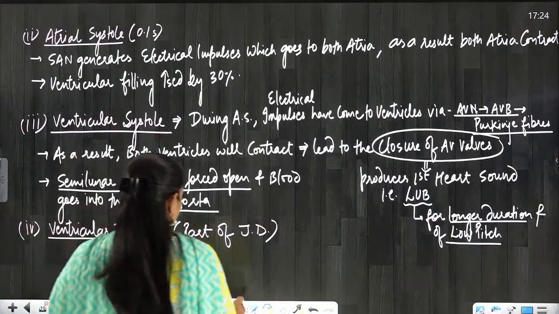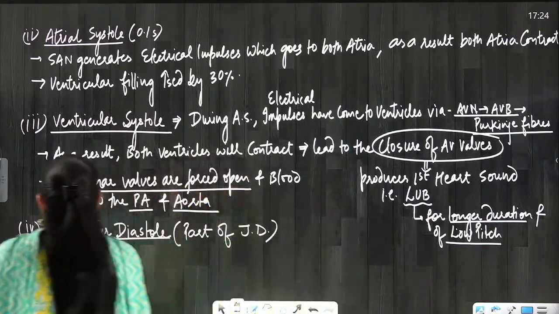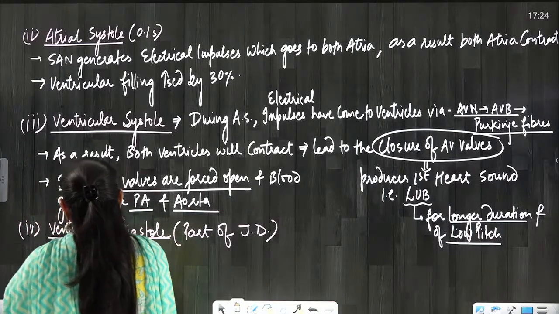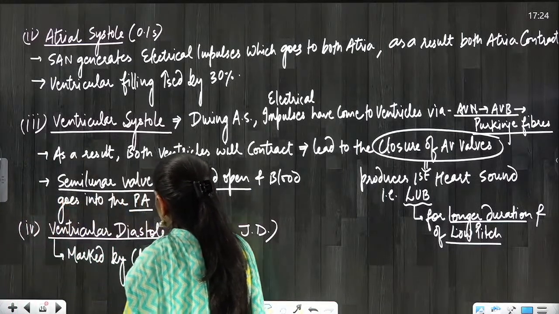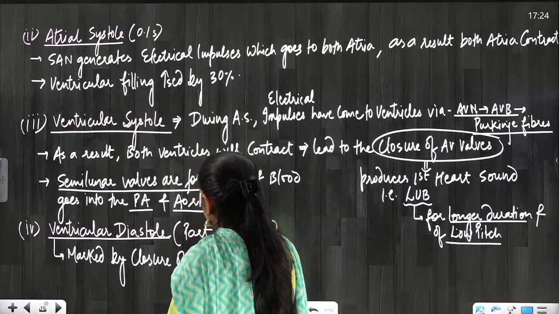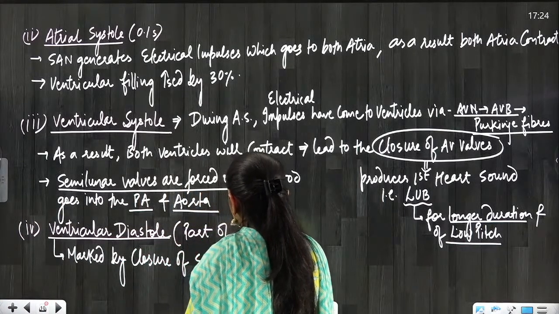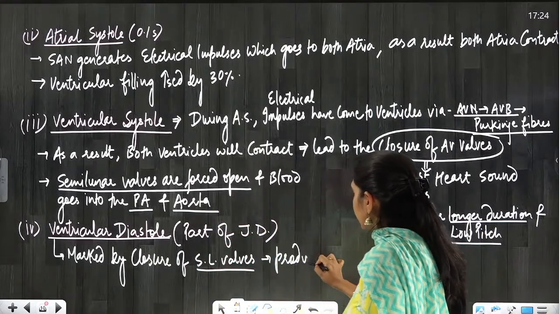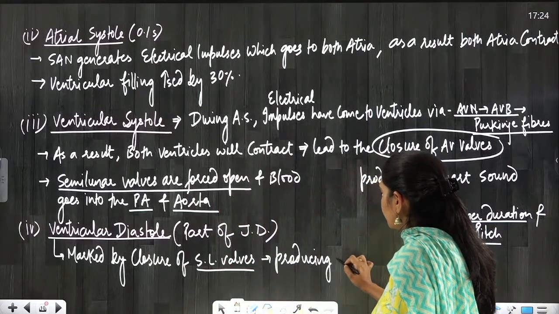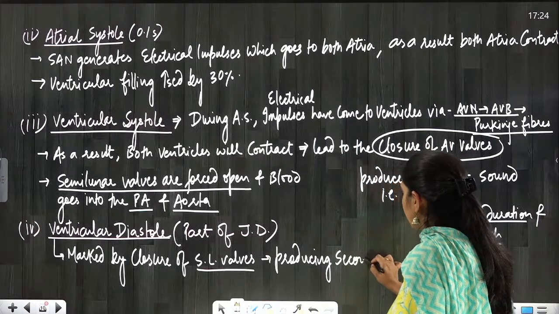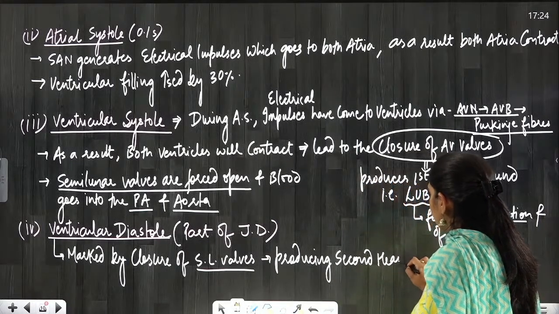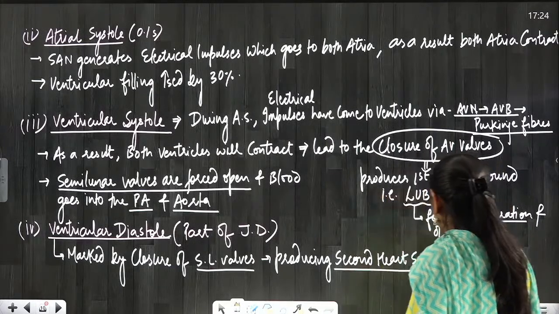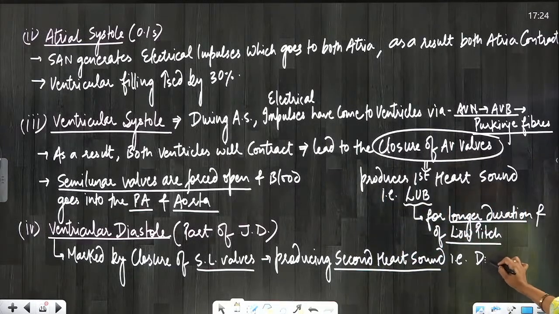So ventricular diastole is marked by closure of semilunar valves, producing the second heart sound, that is known as dub, everyone.